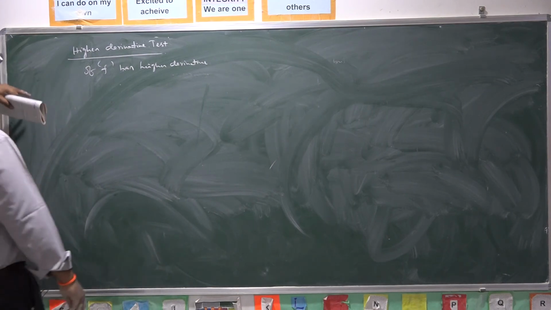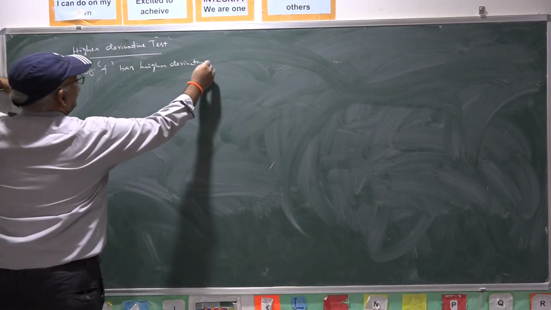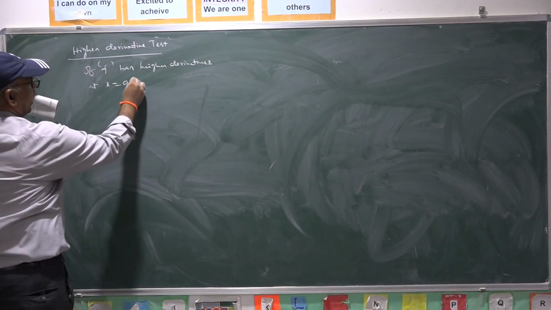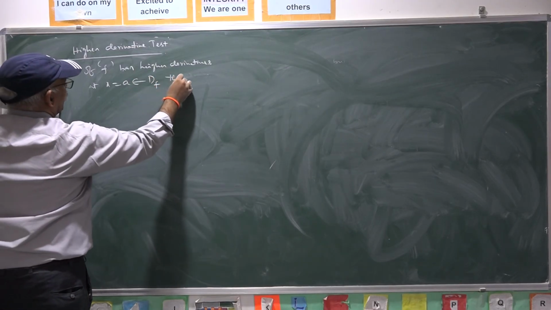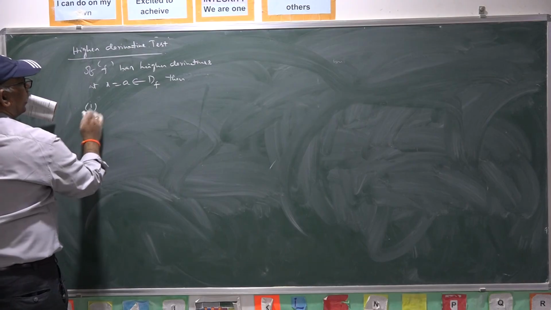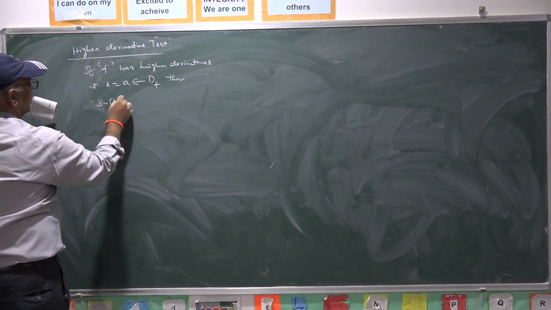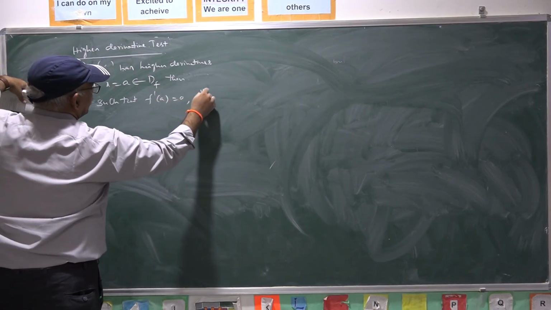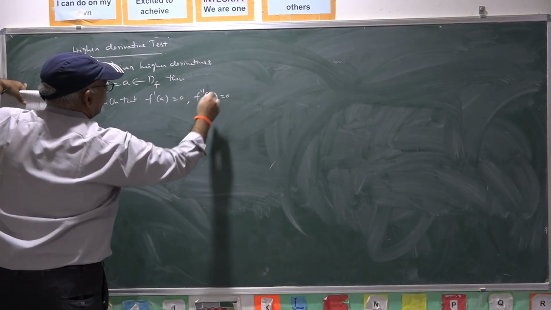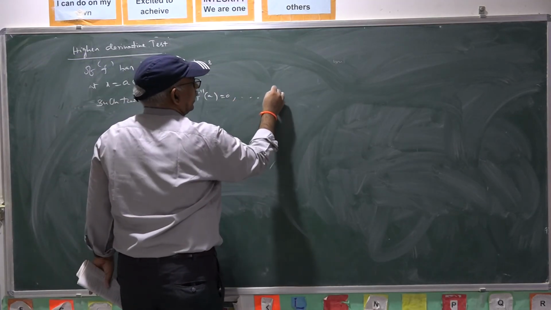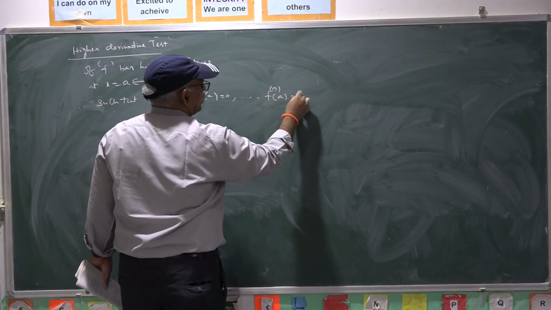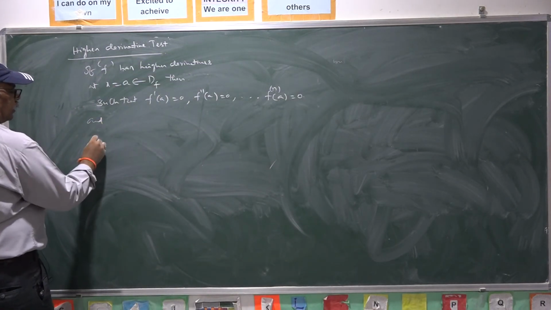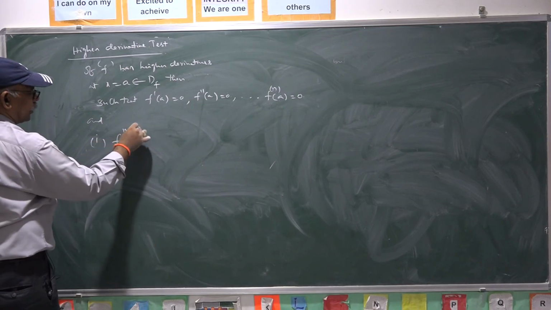F has higher derivatives at x equal to a, belonging to the domain of the function, such that f dash a is 0, f double dash a is 0, all the derivatives like that up to the nth derivative at a are 0, and the n plus 1th derivative of f at a